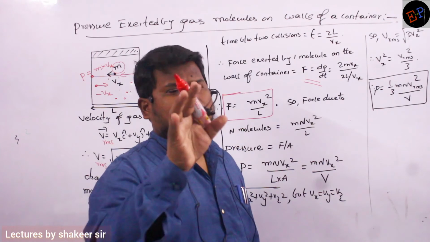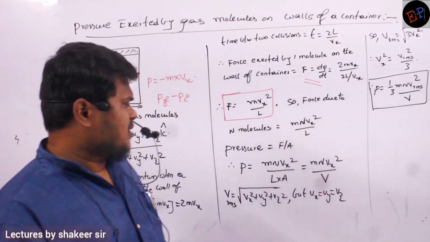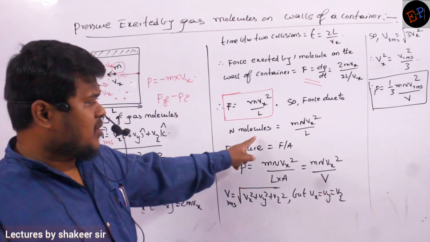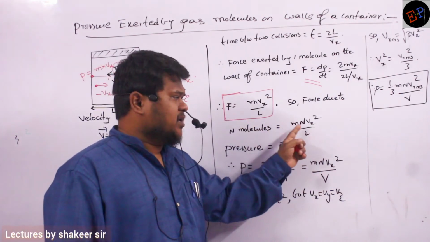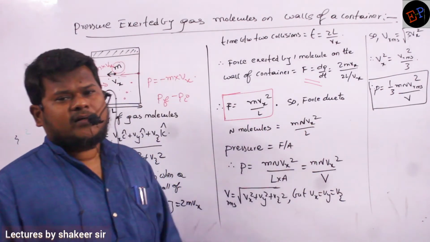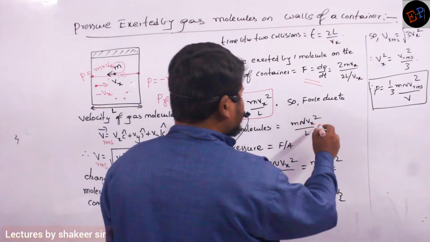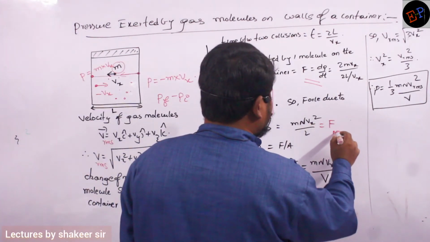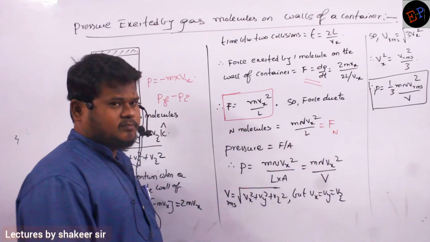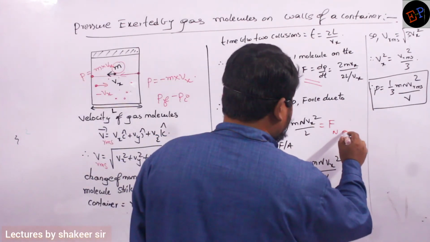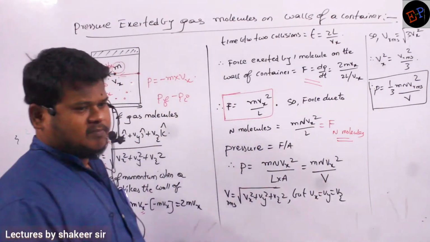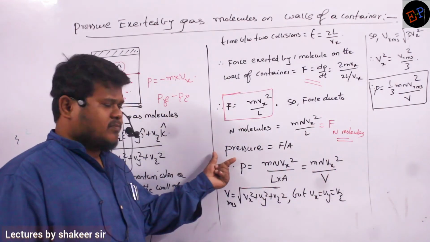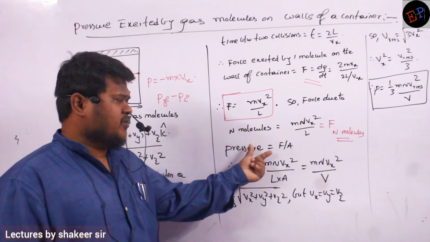So many molecules go and strike the wall of the container. What is the pressure exerted by n molecules? You just multiply this force by n, so m n Vx square divided by L. This is the force exerted by n molecules, called Fn. Are you able to understand what is happening? Now the pressure formula: force per unit area.